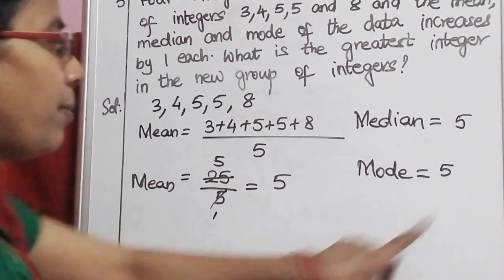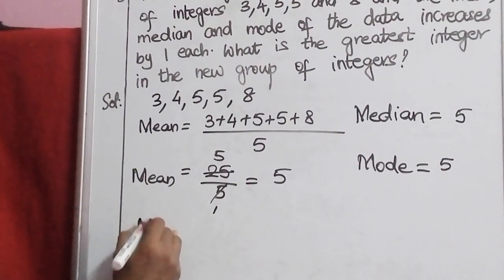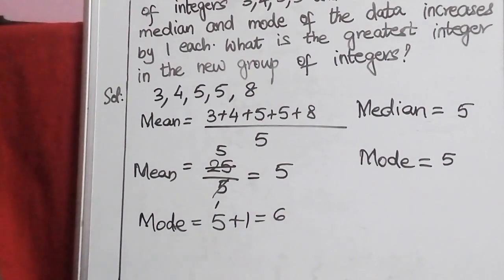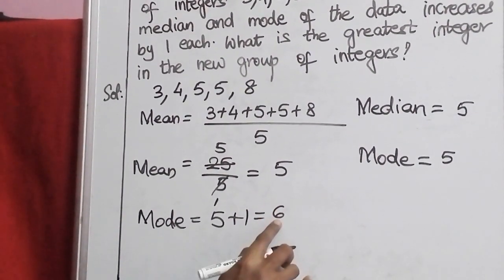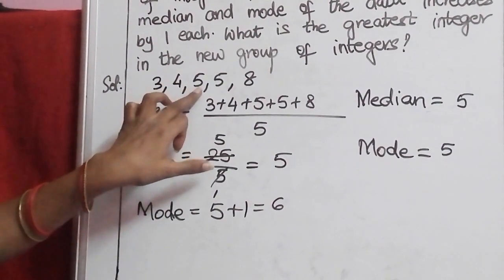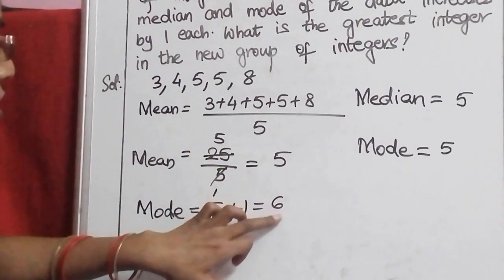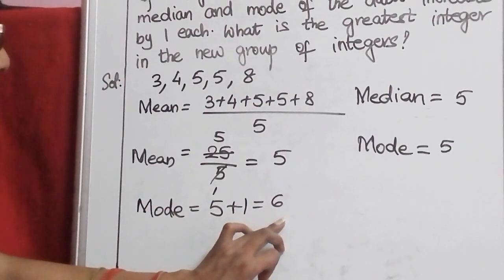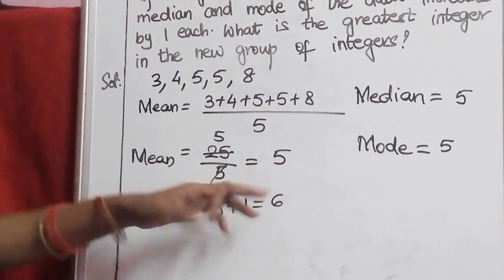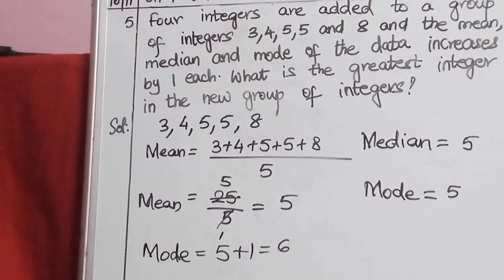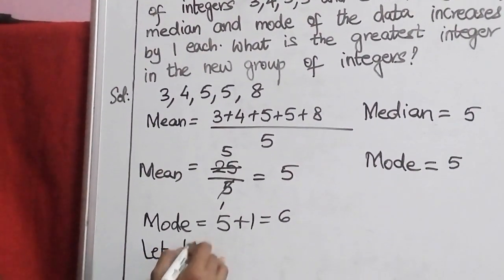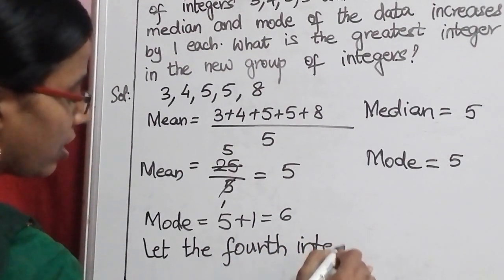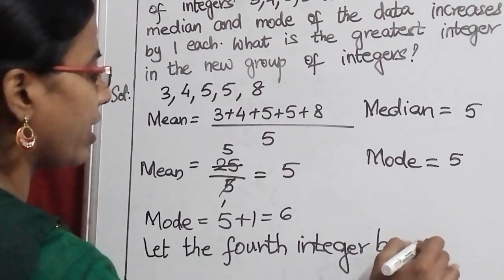So mode will become, initially it was 5 but now 1 is increased, so the mode is 6. The mode is 6. That means here the maximum mode is 5. 5 is 2 times. So 6 should be 3 times to become the new mode. 3 times 6 should be there. So now 3 integers we already know that it is 6. 4th integer you don't know. So let the 4th integer be x.